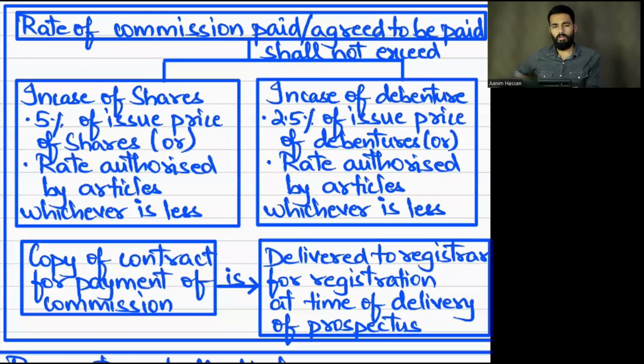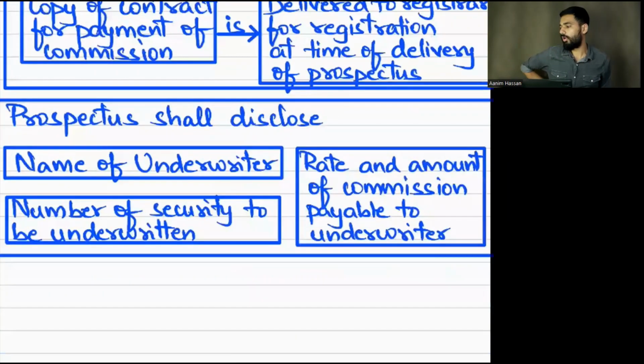And the prospectus should disclose what? The name of the underwriter, the number of securities to be underwritten, and the rate and amount of commission payable to the underwriter. These are the things we have discussed.